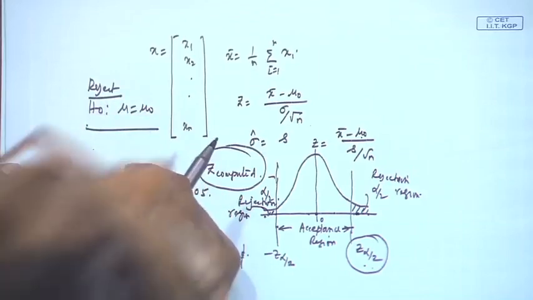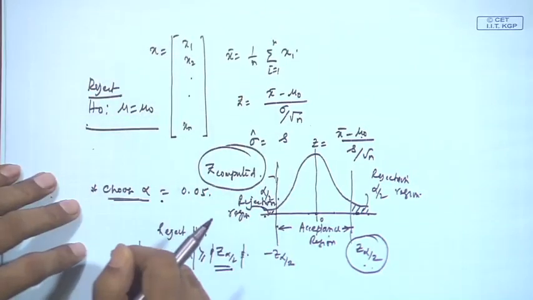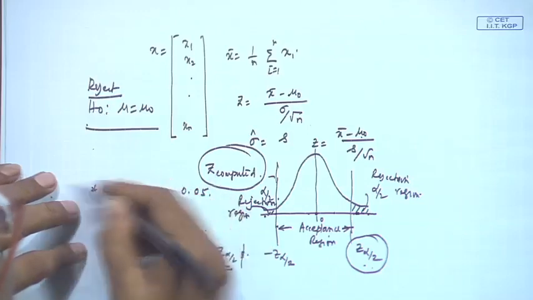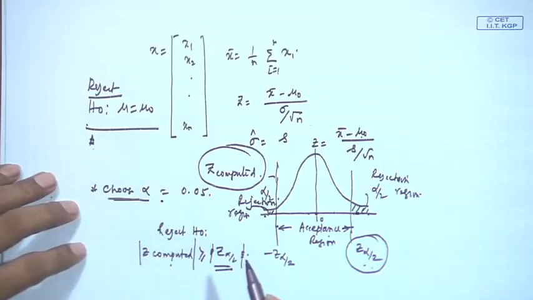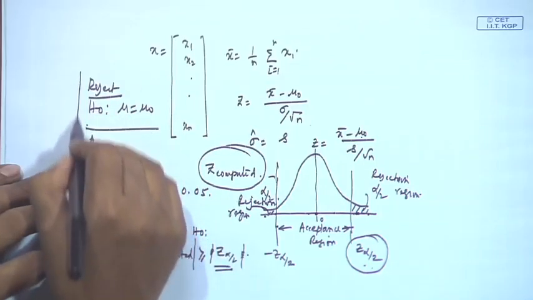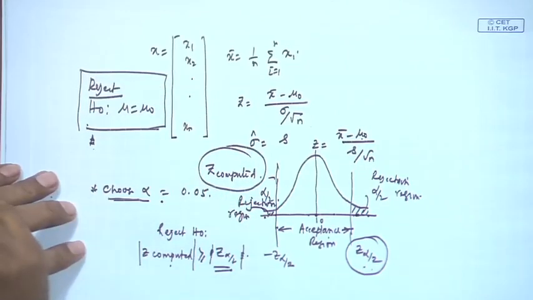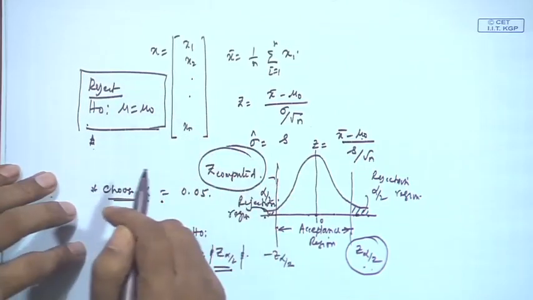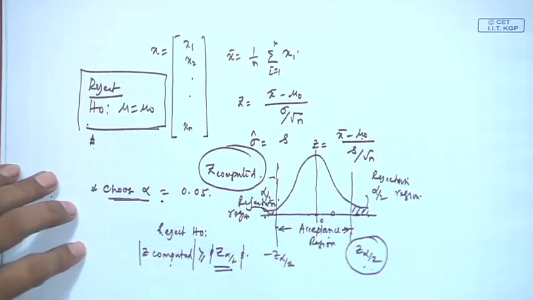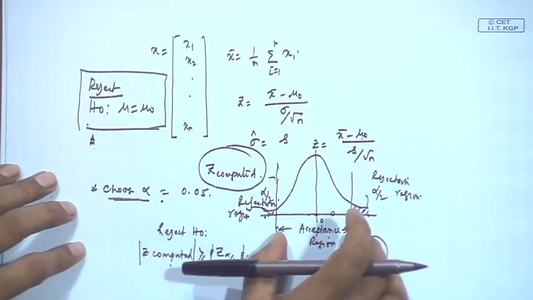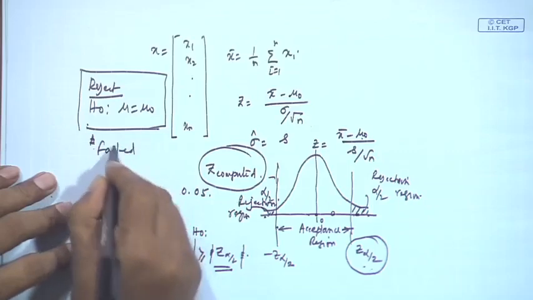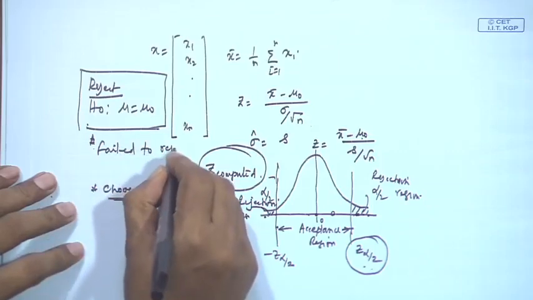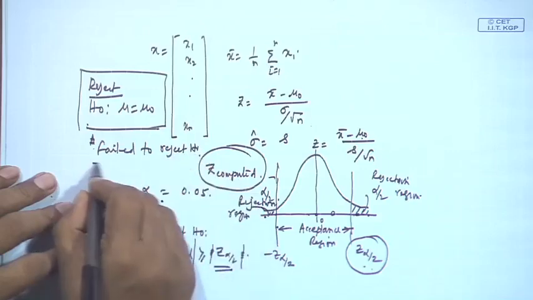If I reject H0, that means I am accepting H1. Alternatively, I can say that I accept H1, not H0; you are rejecting H0. So, actually either you will be able to reject H0, or suppose your Z value comes here, that is within this acceptance zone, then you will say fail to reject H0, fail to reject H0.